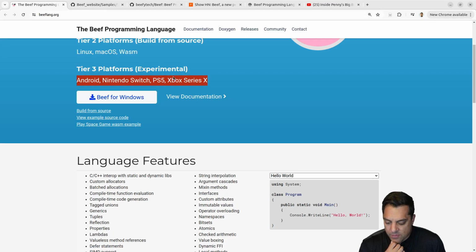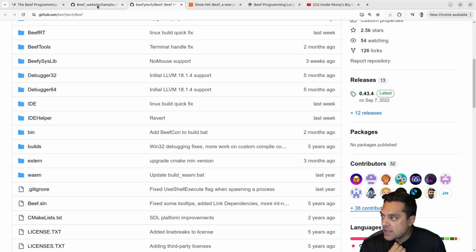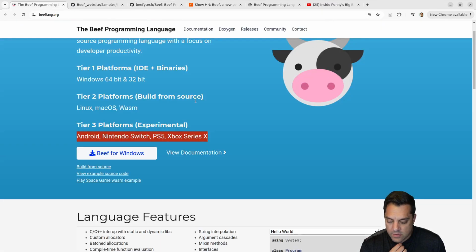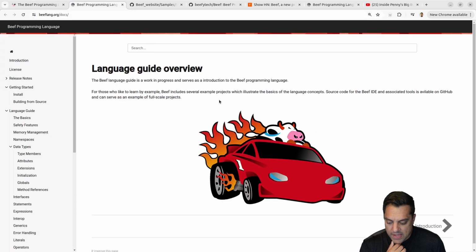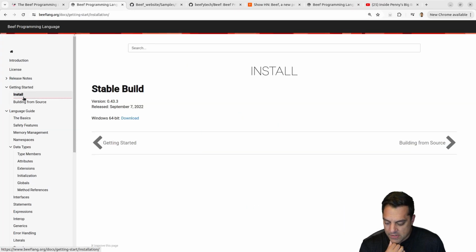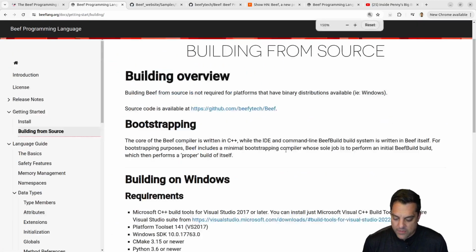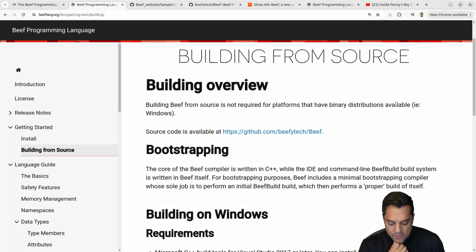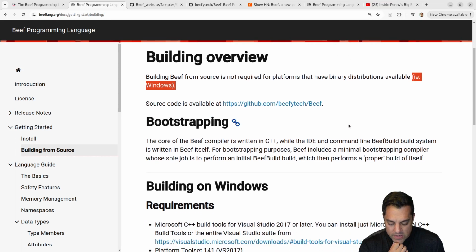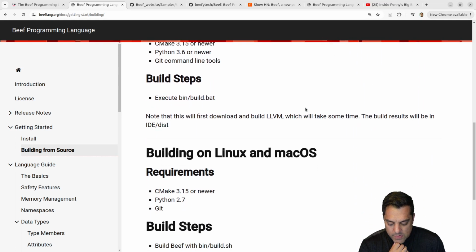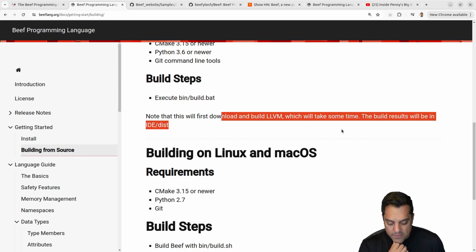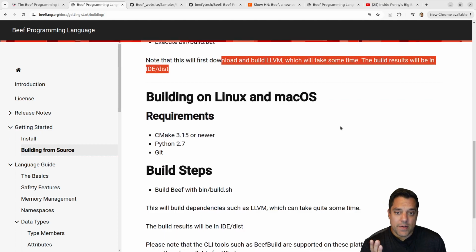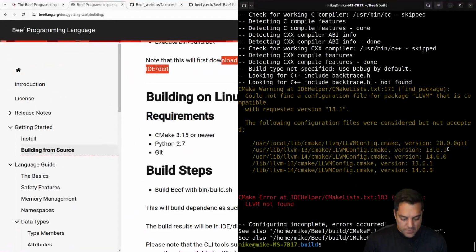Let's go to the Beef programming language. Let's just go to the documentation here. I just want to get that build started here. Getting started, install, building from source. Here we go. Okay, building from source is not required on all platforms. Yeah, okay, so a lot of these binaries are already available on Windows. Okay, these are the build steps. It's first going to download and build LLVM. And if you just saw one of my recent videos, I showed how to build LLVM 20 from scratch. That's what I have available here.